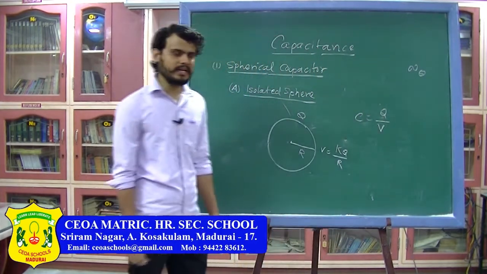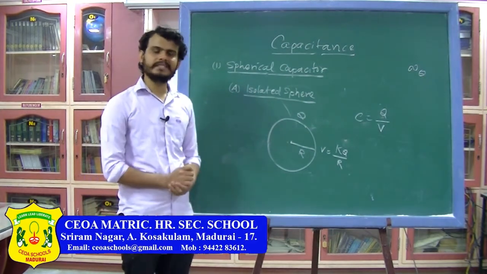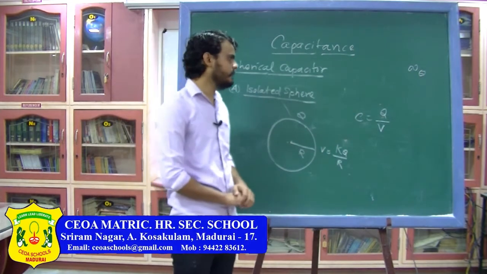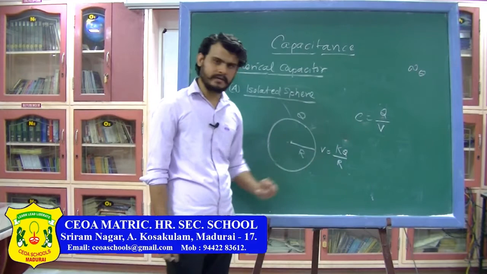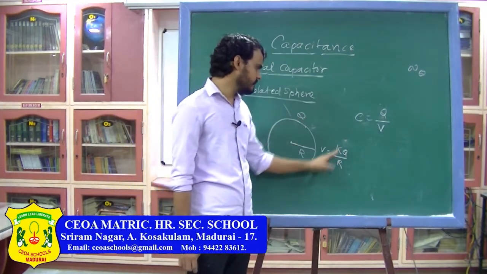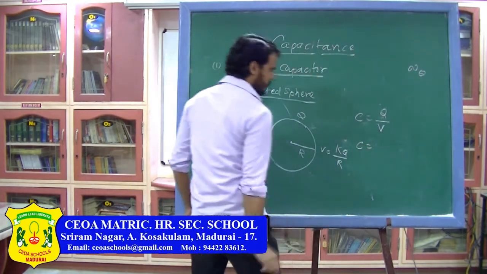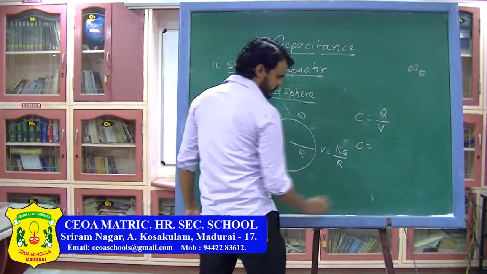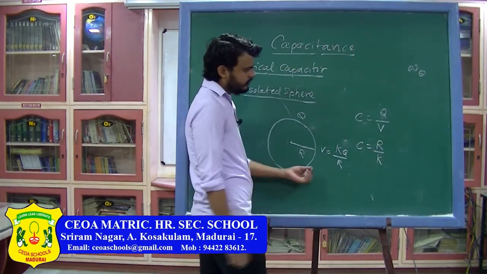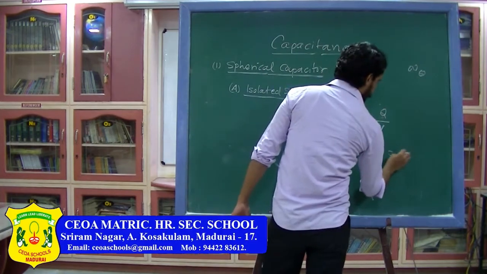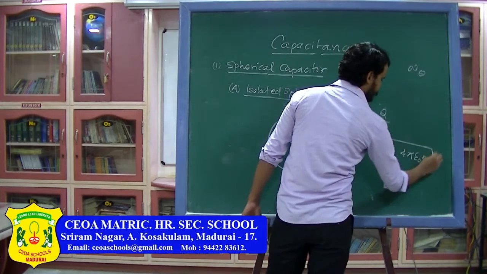Potential, as you know, you cannot find the absolute potential. So you have to assume the potential at some point is 0. I have assumed that at infinity the potential is 0. So at this point the potential will be kQ by R. So the ratio of charge and potential will give me the capacitance. From here you can see that C is equal to Q divided by kQ by R. This will come out to be R by k, and you know k is equal to 1 upon 4 pi epsilon naught, which can be written as 4 pi epsilon naught R. So this is the capacitance of a spherical conductor.